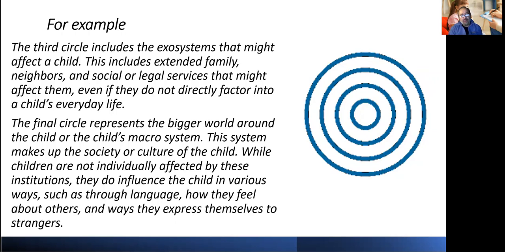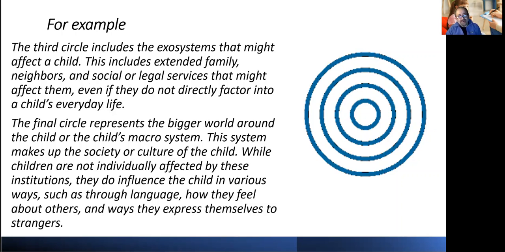For example, he talks about the third circle, which is known as the exosystem, that might affect a child. This includes extended family, neighbors, social or legal services that might affect them, even if they do not affect them directly, a factor in the child's everyday life.